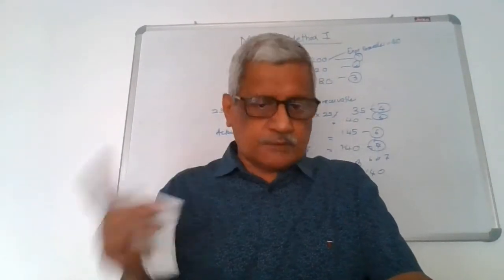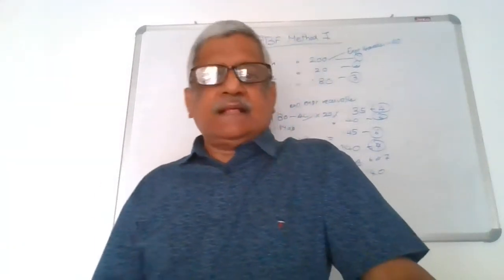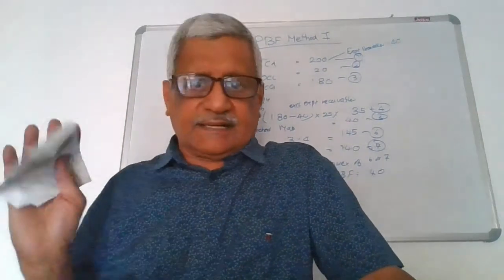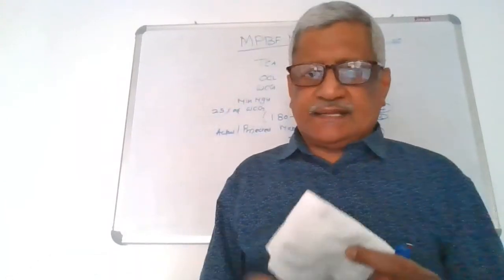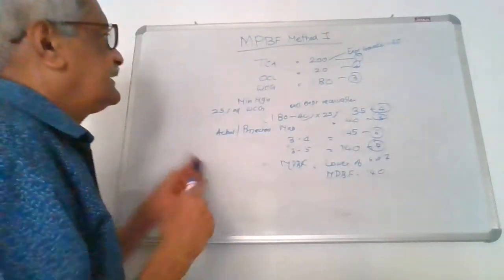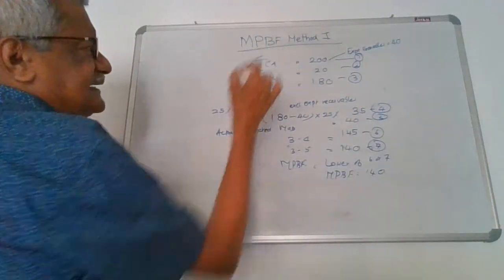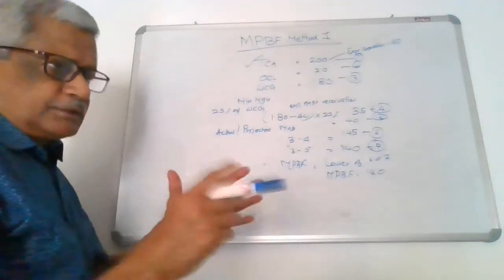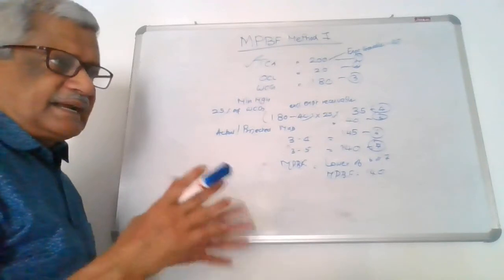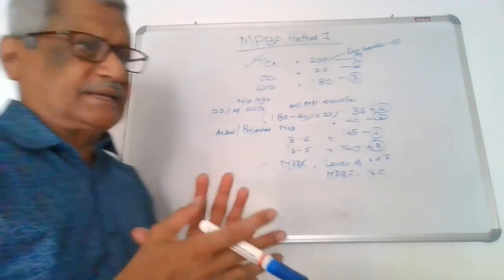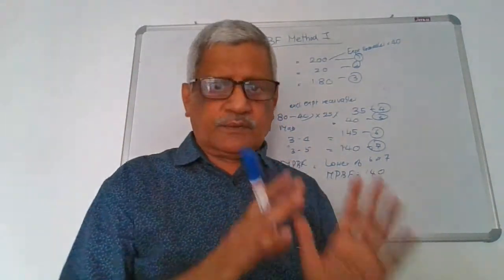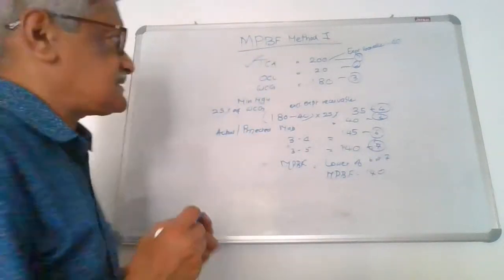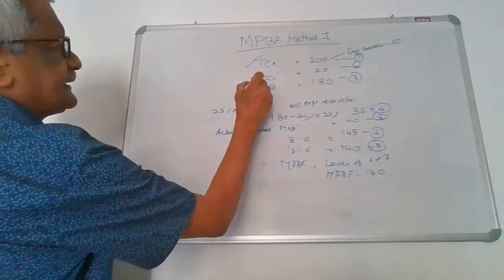So the only difference between method 1 and method 2 is in the minimum margin to be brought in. In method 1, it is 25% of the working capital gap. In method 2, it is 25% of the total current assets. Now you look here, there are two things. In the total current assets, we are satisfied as to how to project the total current assets. I have taken precautions by way of calculating the holding periods, credit period extended on sales and credit period available on purchases. Now look at the other current liabilities.